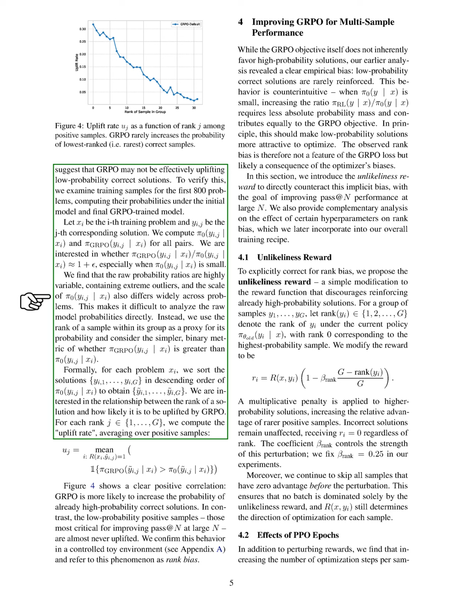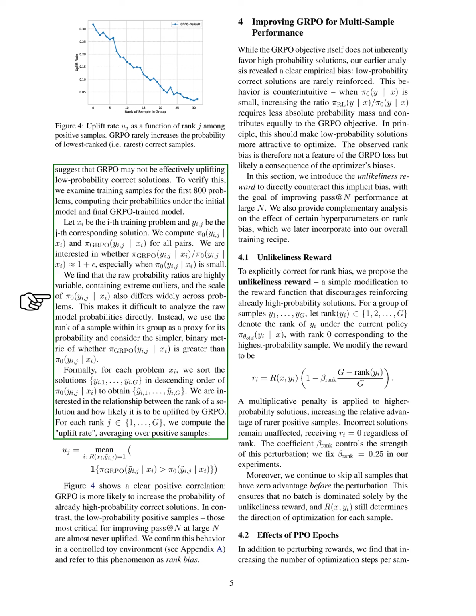We denote the ith training problem as x_i and its corresponding solutions as y_i_j. We compute the probabilities for each solution given the problem for both models and are particularly interested in whether the ratio of the GRPO probability to the initial probability is close to 1 plus a small value, especially when the initial probability is low. We notice that the raw probability ratios vary greatly and contain extreme outliers, making direct analysis challenging.